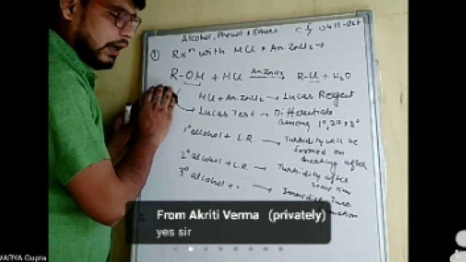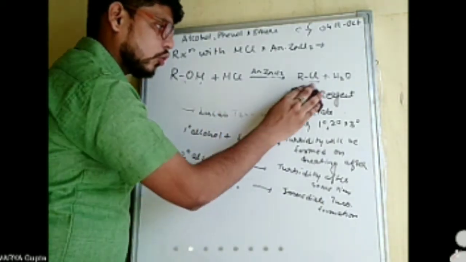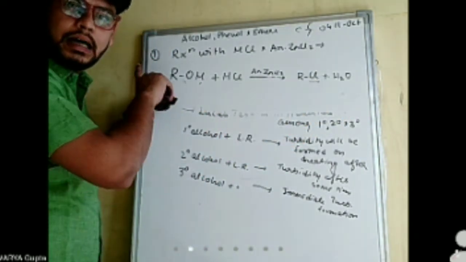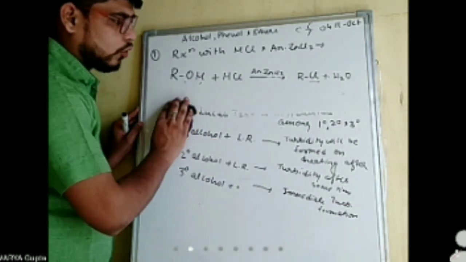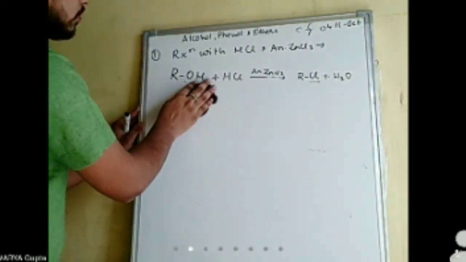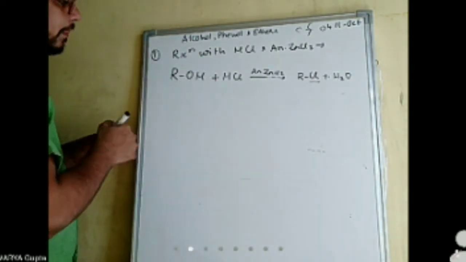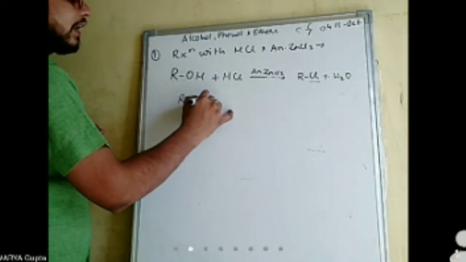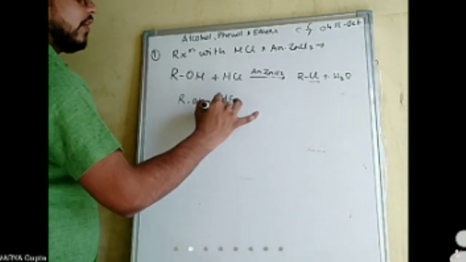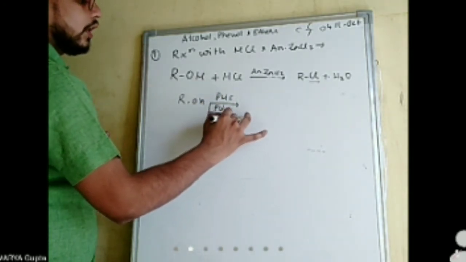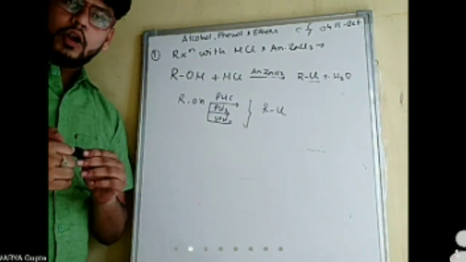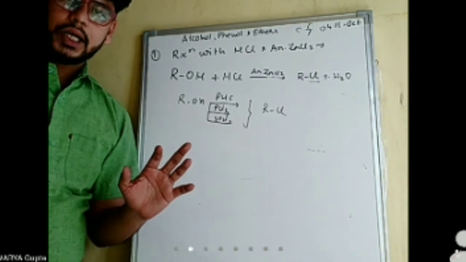You have already written this Lucas test in the previous chapter, so you don't need to write it again. Next, on a similar pattern, various reactions can be carried out with PCl5, PCl3, SOCl2. The product will always be the same in all these cases, and there are also other halogenating agents too.